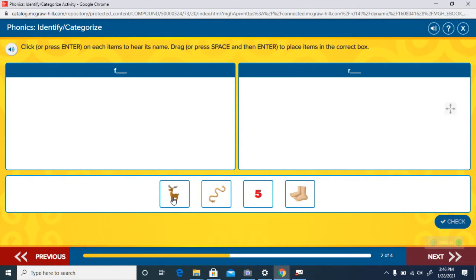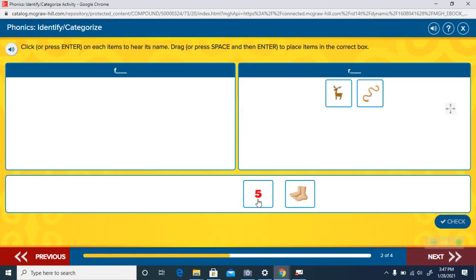Here's another one. Reindeer. Does it begin with a F or an O? It begins with the O sound, reindeer. Here's another one. Rope. Does rope begin with a F or an O? Rope begins with the O sound. It goes right over there.